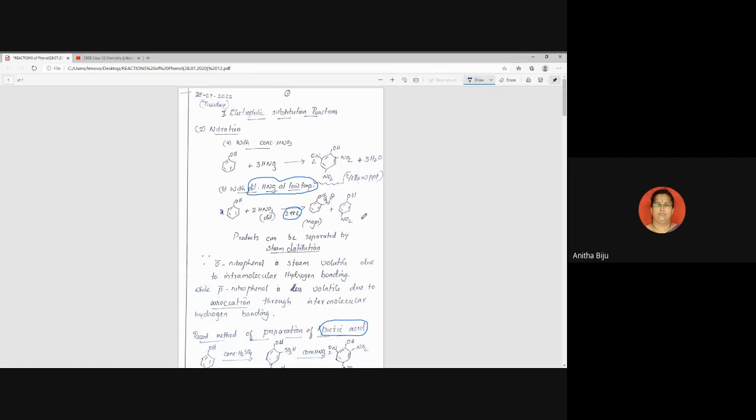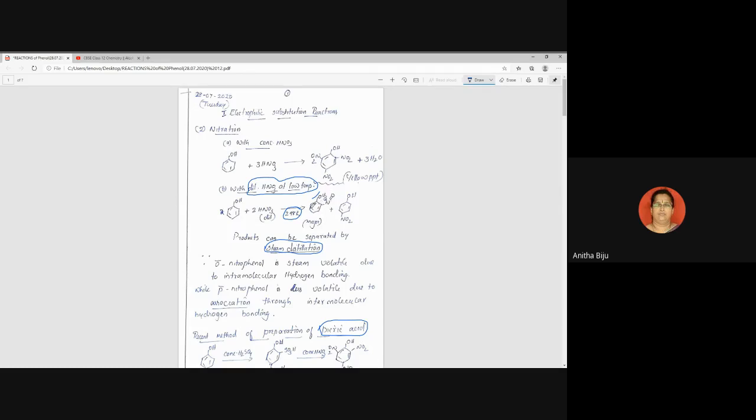So in order to separate the product, we will use the method of steam distillation. Steam distillation is effective in this case. The product can be separated by the steam distillation method. For that, we have to understand the theory behind which is steam volatile and which is less volatile. Orthonitrophenol, this first product, is steam volatile, and this is less volatile. And the reason is important.